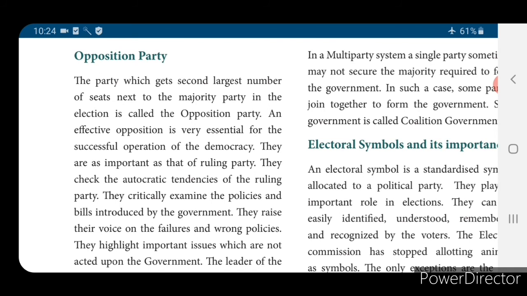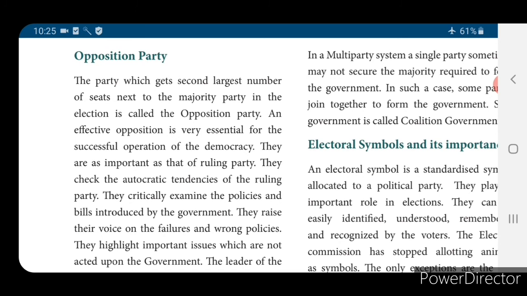Who is the opposition party here? Stalin, isn't it? That is ADMK, DMK. Edappadi Palaniswamy comes under ADMK, Stalin comes under DMK. So DMK is called the opposition party. The party which gets the second largest number of seats next to the majority party in the election is called the opposition party.